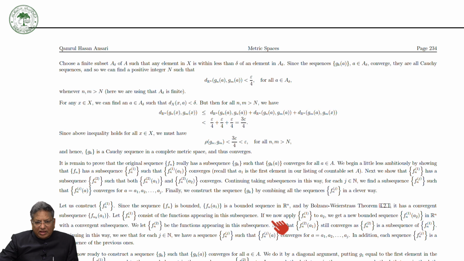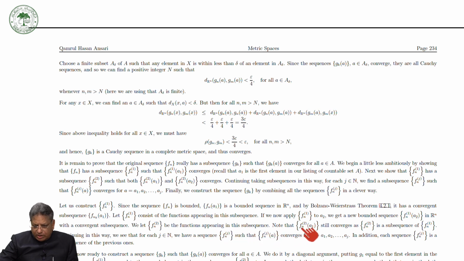If we now apply F_{n1} to a1, a2, we get a new bounded sequence F_{n1}(a2) in R^n with a convergent subsequence. We let F_{n2} be the functions appearing in this subsequence.